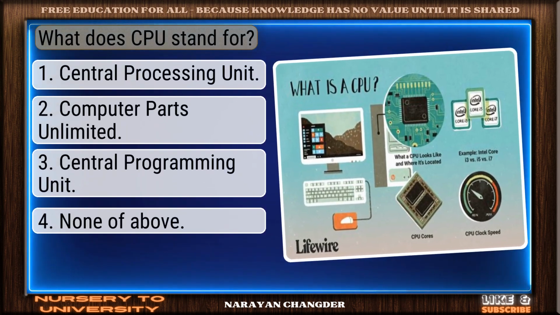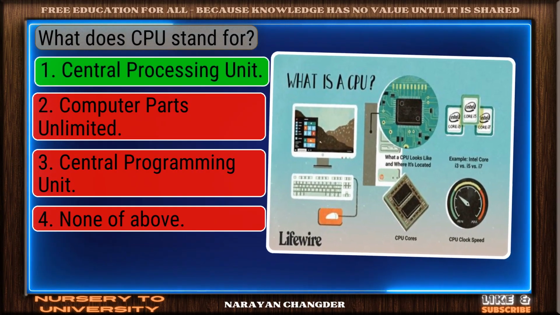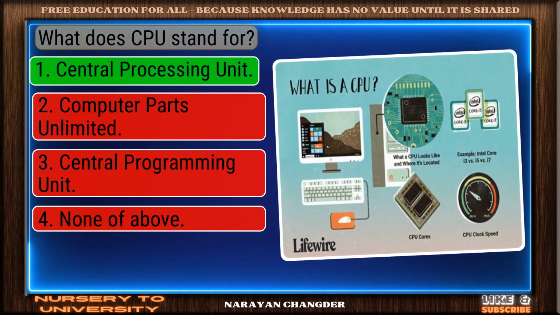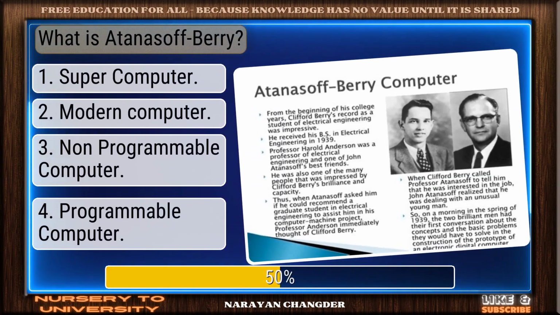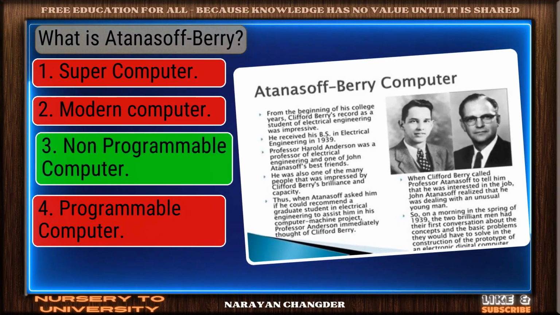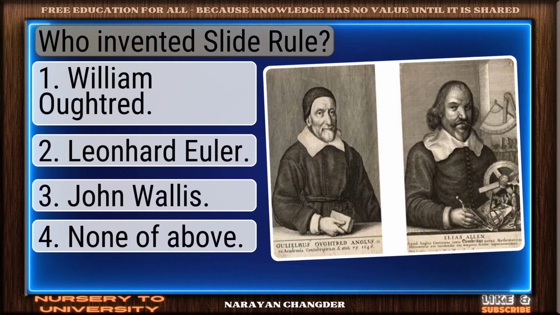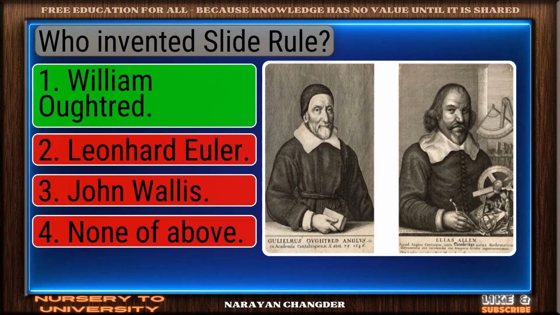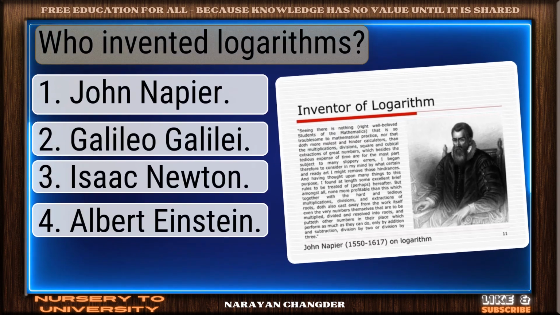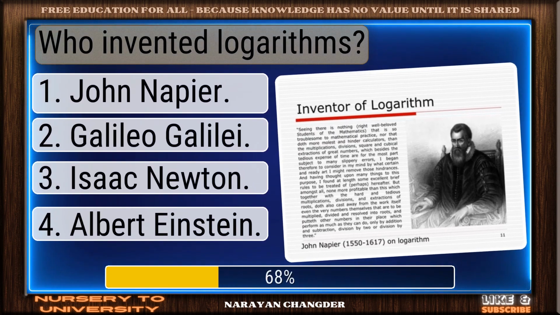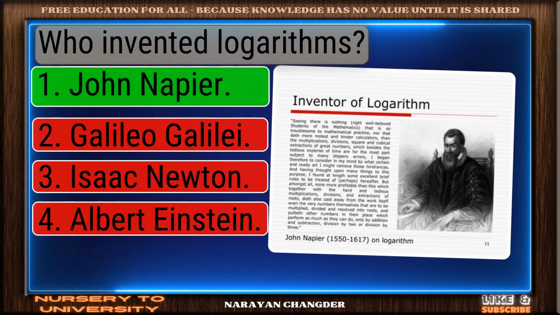What does CPU stand for? Nice selection. Central Processing Unit is the correct and valid answer. What is the Atanasoff-Berry computer? Well reasoned. Non-programmable computer is the correct choice. Who invented slide rule? Sharp thinking. William Oughtred is the right choice. Who invented logarithms? Excellent. John Napier is a brilliant choice.